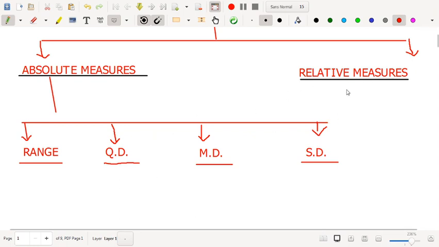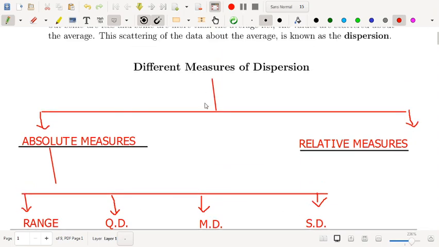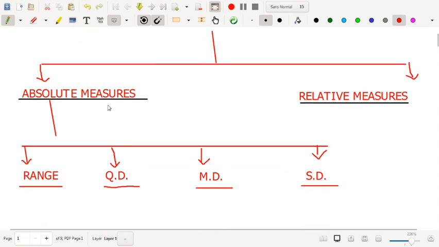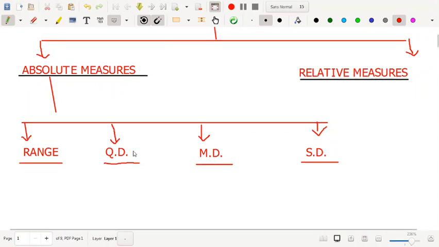And relative measures are mainly coefficient of range, coefficient of quartile deviation, coefficient of mean deviation and coefficient of variation. Okay, once again I repeat, measures of dispersion are classified into two types, absolute measures and relative measures. Absolute measures are again classified into four types: range, quartile deviation, mean deviation, and standard deviation.